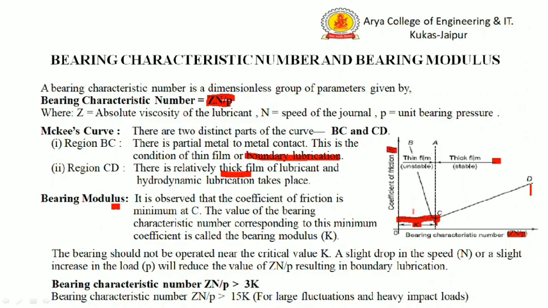In order to avoid this situation, the bearing characteristic number should be greater than 3 times the bearing modulus. For large fluctuations, the bearing characteristic number ZN by P should be greater than 15 times the bearing modulus.